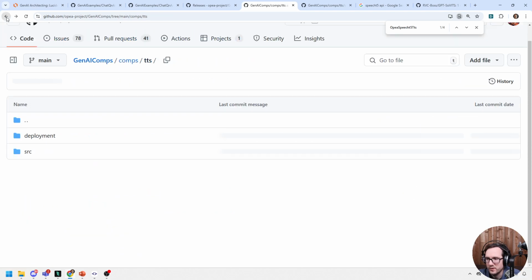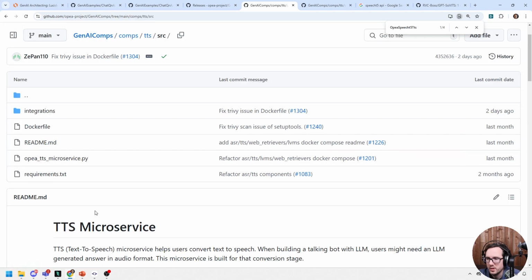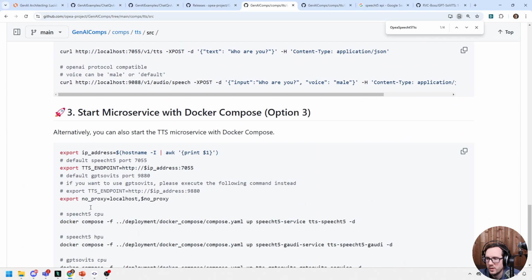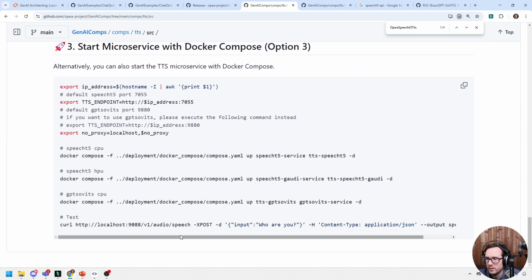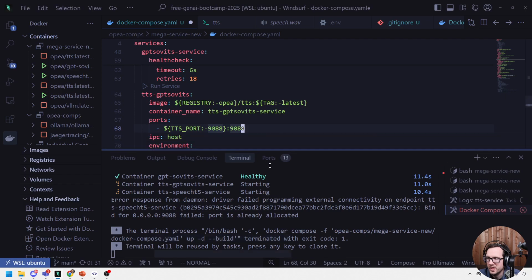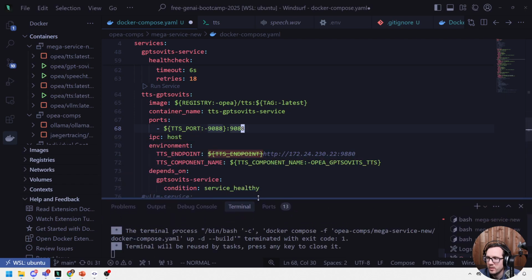Let's go back over to here for a second, to the source. Start the microservice. 9880. Well, this one's saying 9088. Oh, over here.